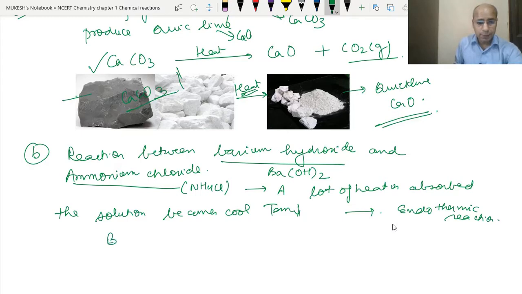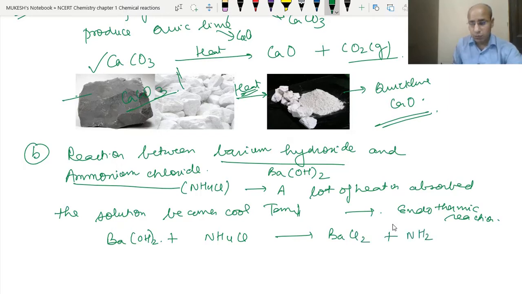Clear? And what is the reaction? Basically, barium hydroxide plus ammonium chloride. So what is being made? Barium chloride is being made, plus ammonia gas, NH3, plus water. So let's balance it. Here it will be 2, and here it will be 2. Now it is balanced. Clear? So this is another example of an endothermic reaction.